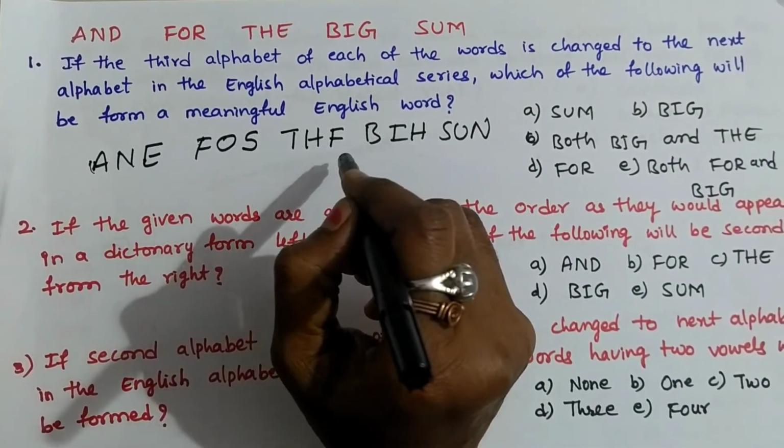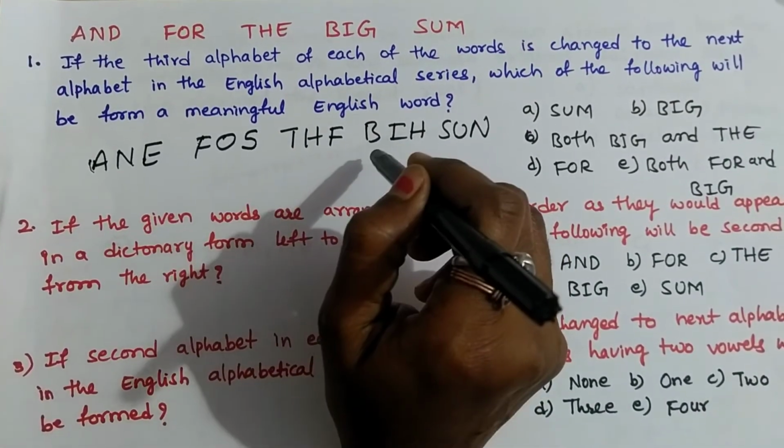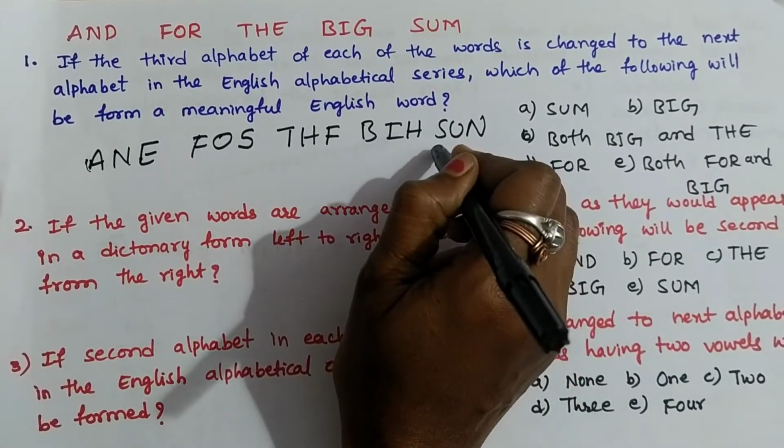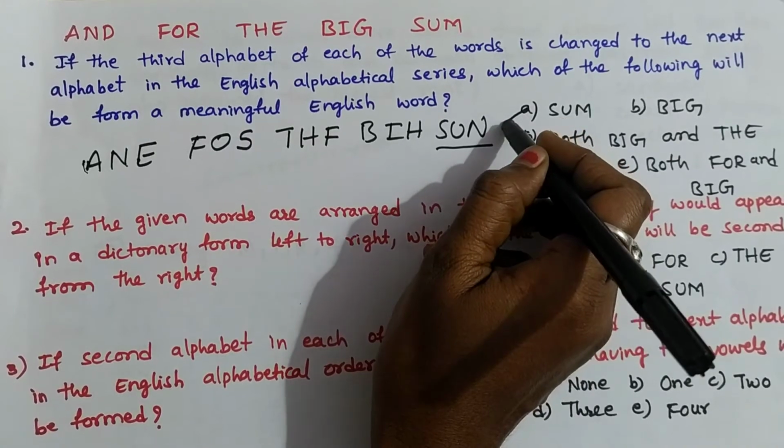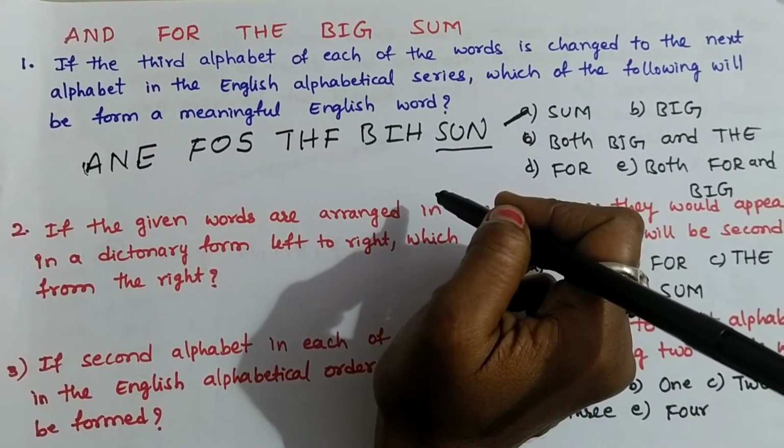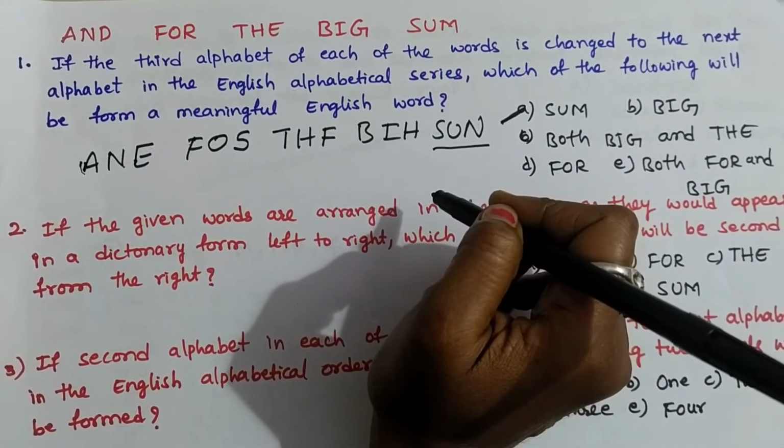ANE, FUS, THF, BIH are non-meaningful words. SUN, sun is the meaningful word. So SUM, sum is the only option. A is the right answer.